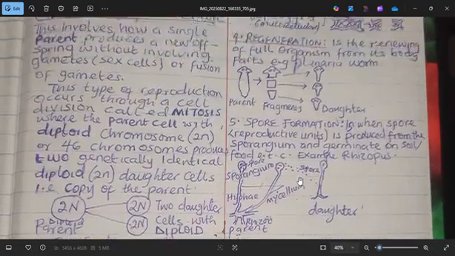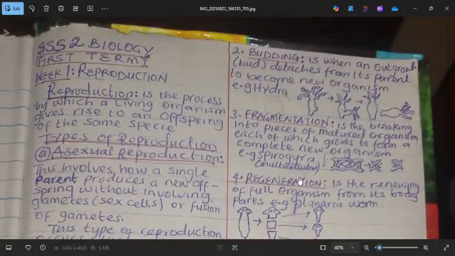So today we have looked at reproduction, and we say it's divided into asexual and sexual, and we have dealt with asexual. So in our next class we'll be talking about sexual reproduction in addition to meiosis.